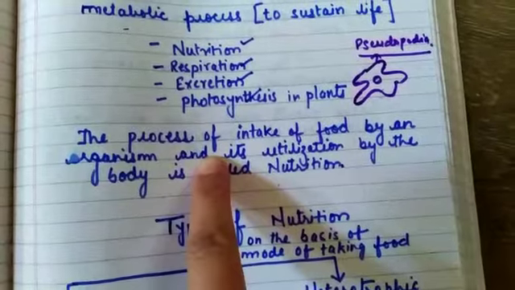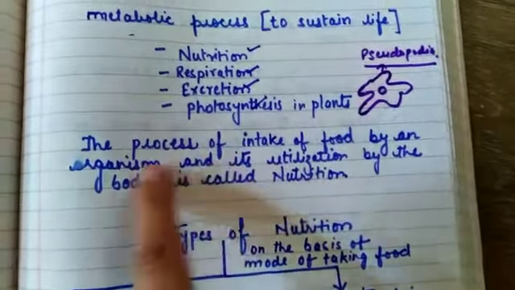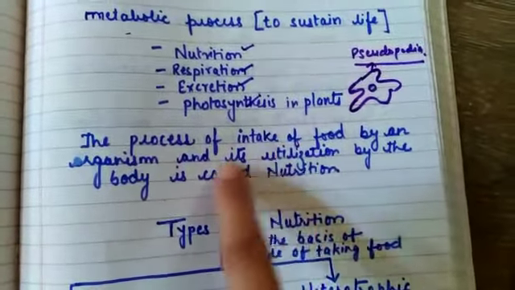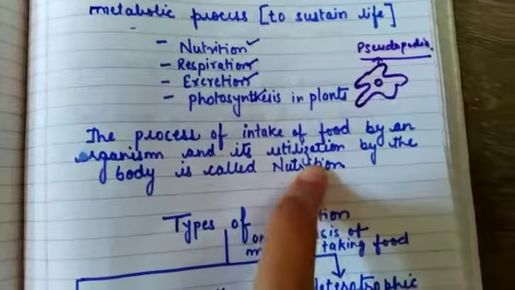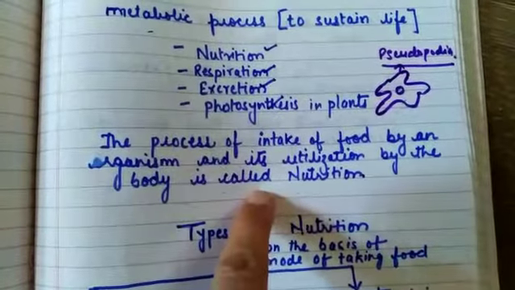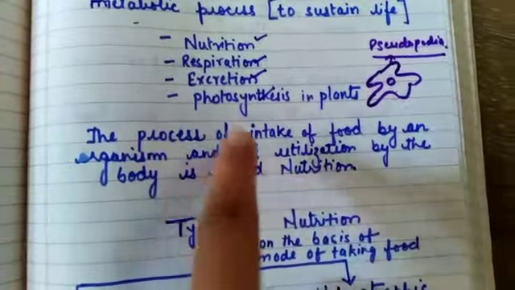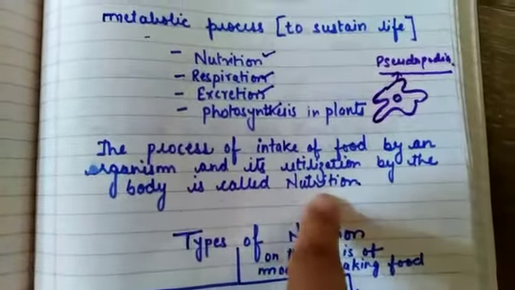So many things we do, and in everything, energy is required. So the utilization of the intake of food by the body is called nutrition. Got it? After intaking, when the food is converted into energy form, its utilization by the body is called nutrition.